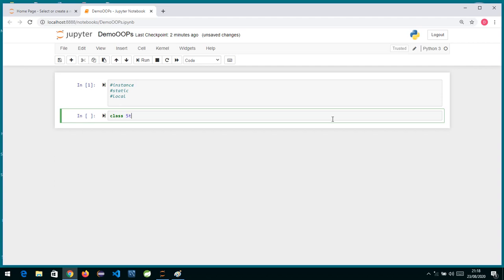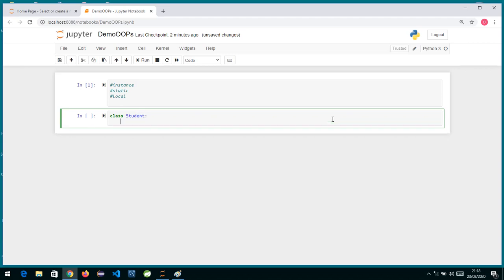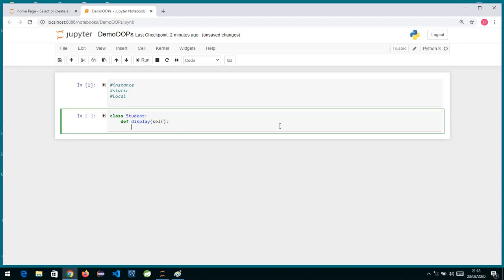Suppose I want to create a class called student, and in this student class, down below, we are going to write different functions and instance variables. Before defining any method, suppose I write def display, a single method, and pass a parameter self and a colon, and I just say print hello. Okay, so simply nothing I have done over here.